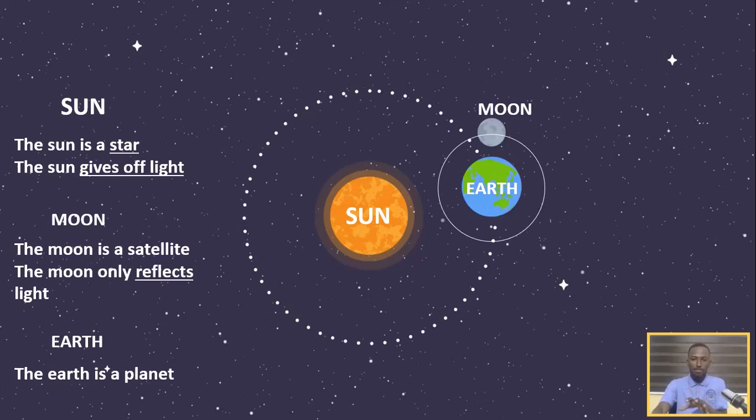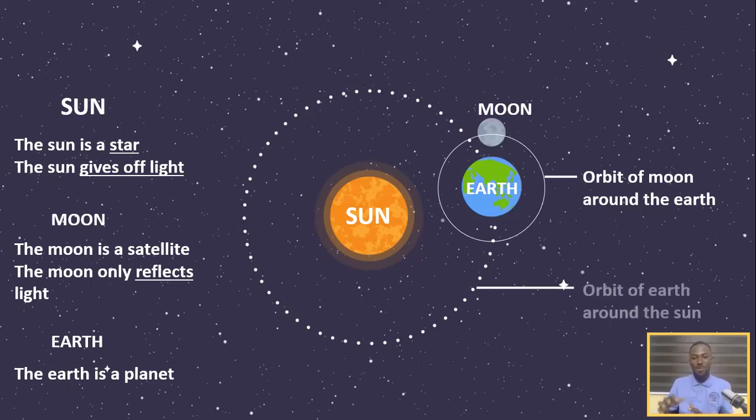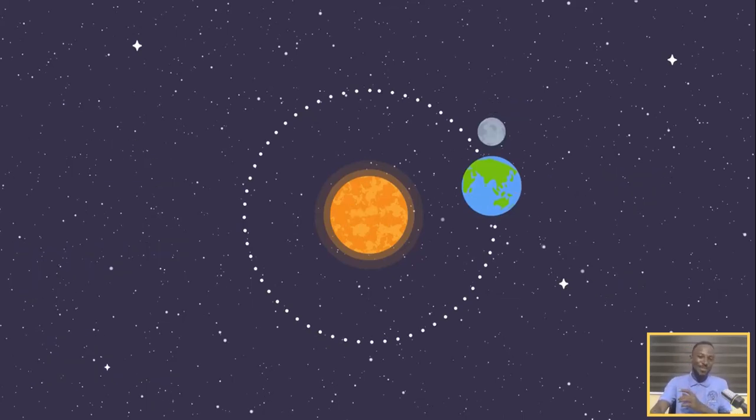Now, in this diagram, you can see some lines around the Earth and then the Sun. The one that you see around the Earth is the orbit of the Moon around the Earth. So the Moon has its own orbit around the Earth. And then we have the orbit of the Earth around the Sun. So basically, that is how things work around here. So let's watch this video to see exactly what happens.